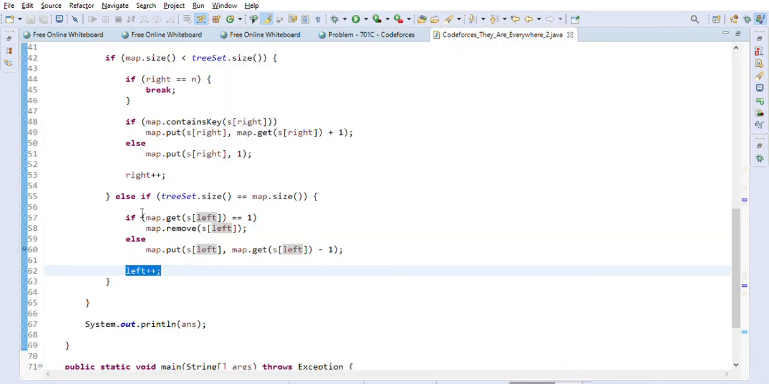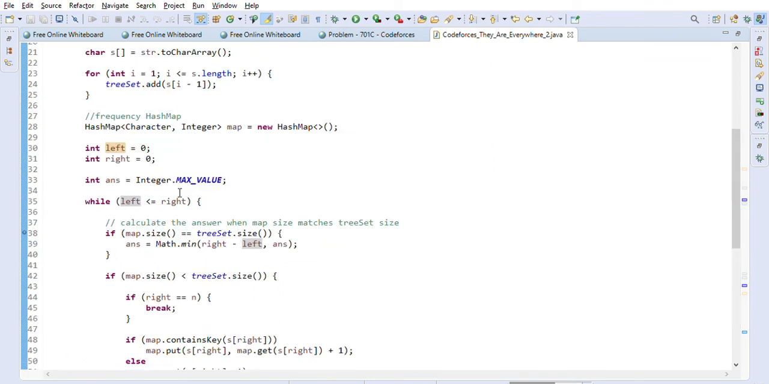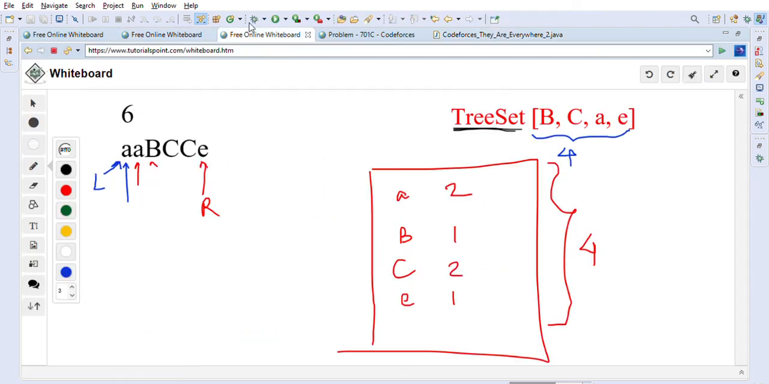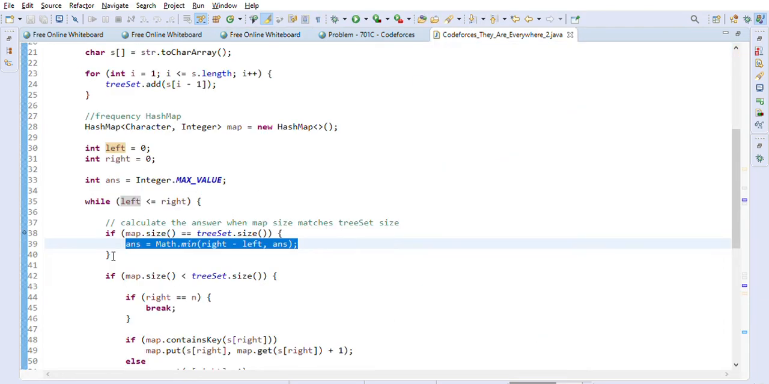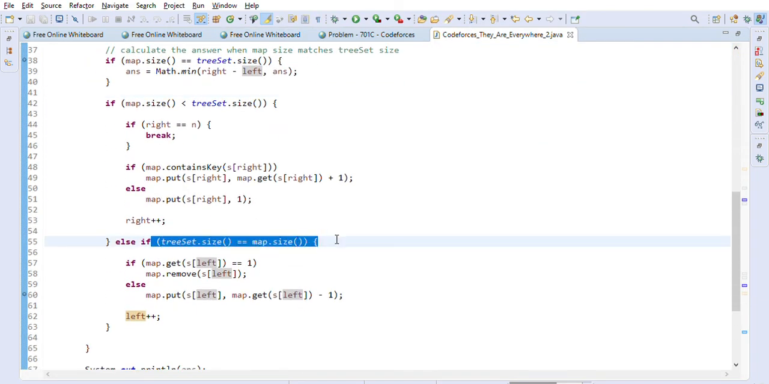So the size becomes 4, and here first we will calculate the answer. The answer is basically right minus left, so this total string. These are 6 characters, so the answer is 6 at this point. After that the control will go here, because the tree size and map size are both the same.